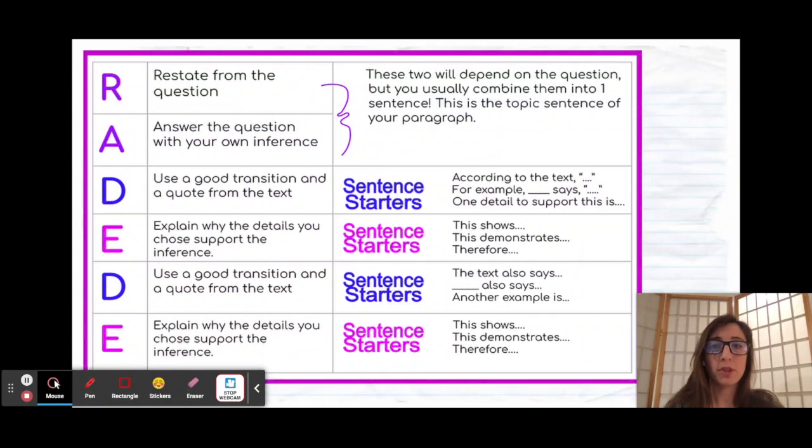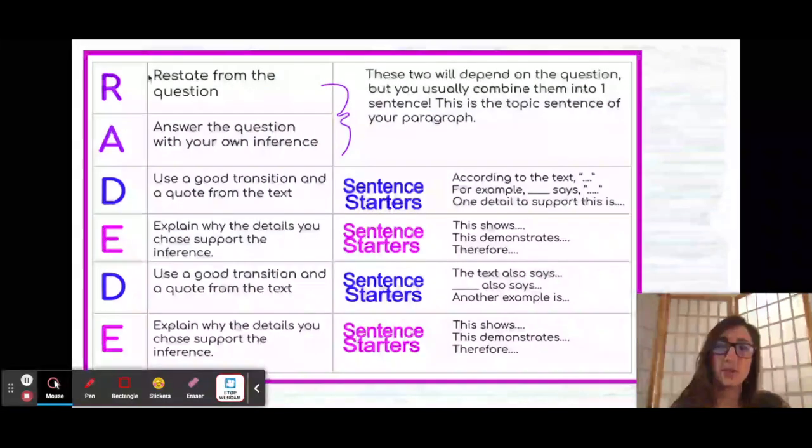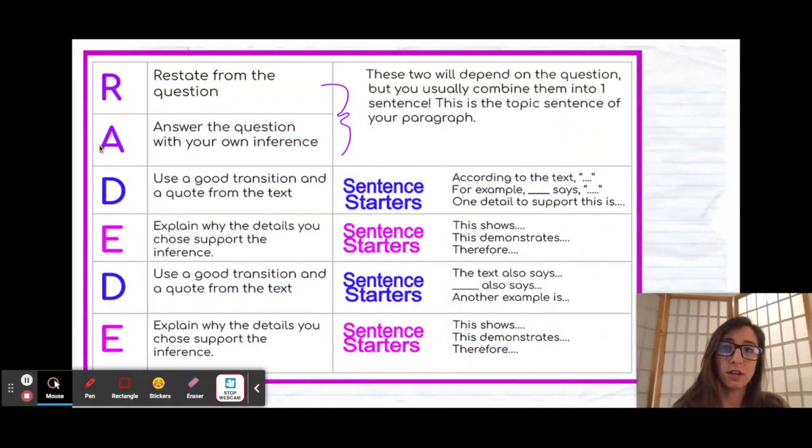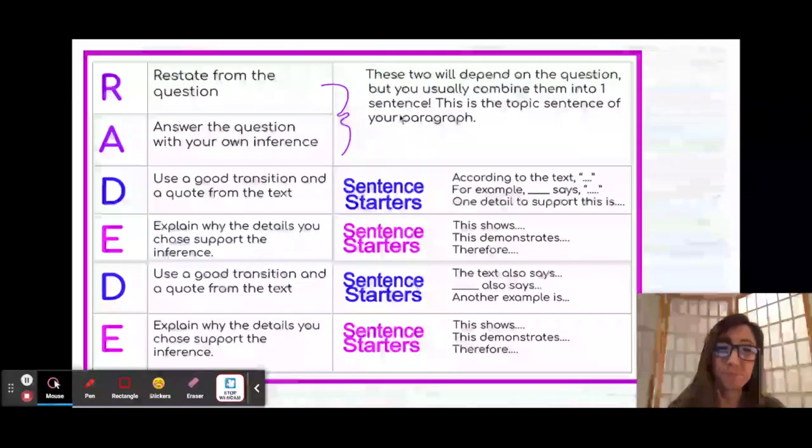There is a formula for the short response that is guaranteed to get you a 2 every single time, and that formula is showing right here on our screen. Your first step is to restate and answer. So you need to restate the question and answer the question with your own inference, meaning you need to use your own words. You need to create a statement or a sentence that does not come from the text, does not come from the passage. It needs to be your own brain. So this is going to be your claim or your topic sentence of your paragraph.